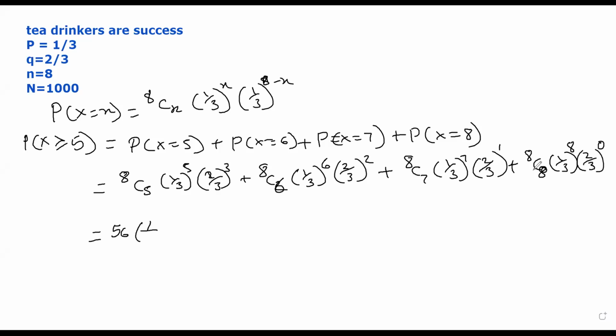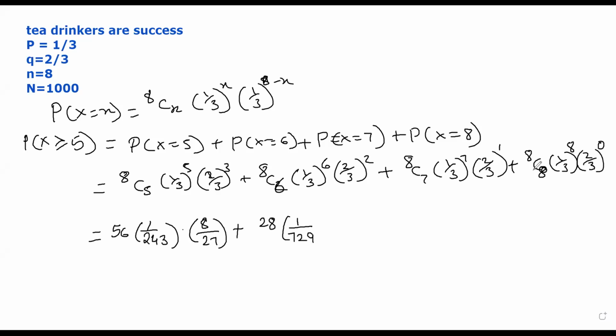8c5 का मतलब होता है 8c3, that is 56. 1/3 raised to 5 is 1/243 into 2/3 raised to 3 is 8/27 plus. What is 8c6? It is 28.